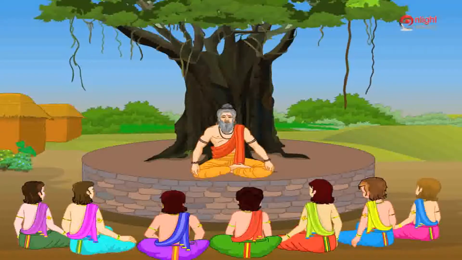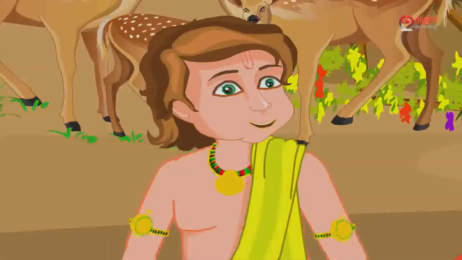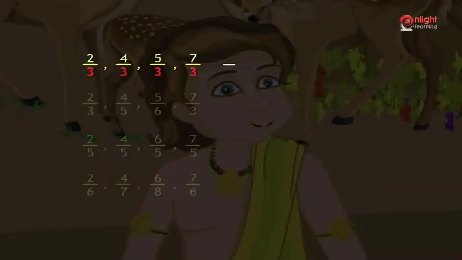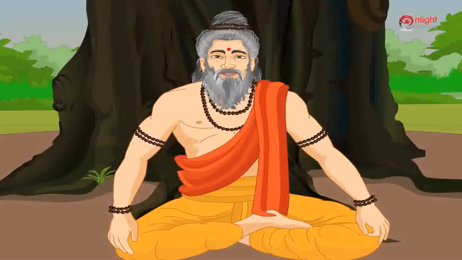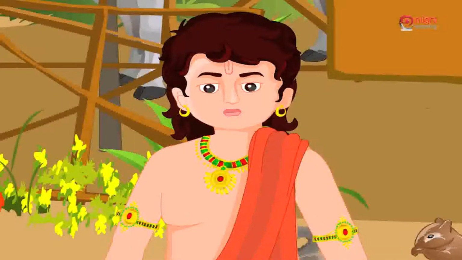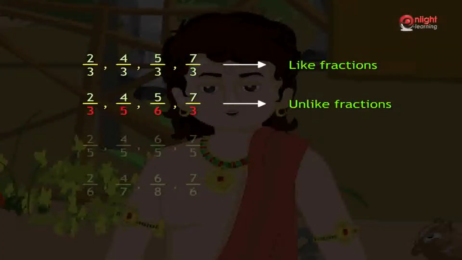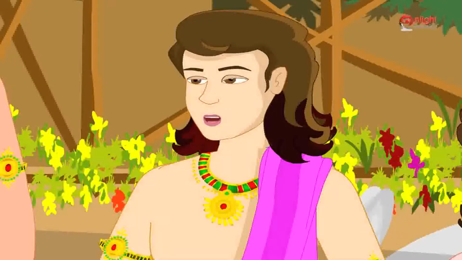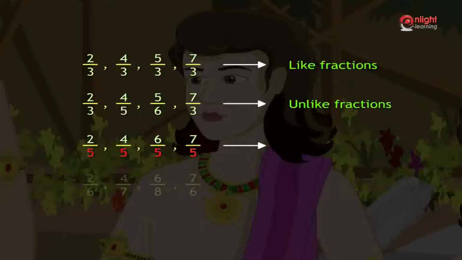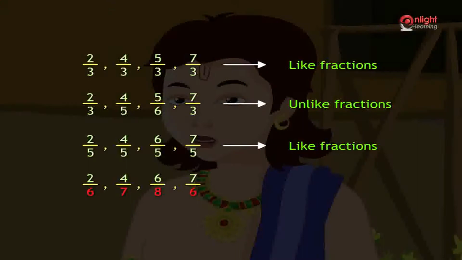Identify the like and unlike fractions from the given groups of fractions. The first group of fractions has the same denominator 3 and so they are like fractions. The second group of fractions are 2 by 3, 4 by 5, 5 by 6 and 7 by 3. The given group of fractions have different denominators, so they are unlike fractions. The third group of fractions have the same denominator and so they are like fractions. The given group of fractions have different denominators, so they are unlike fractions.